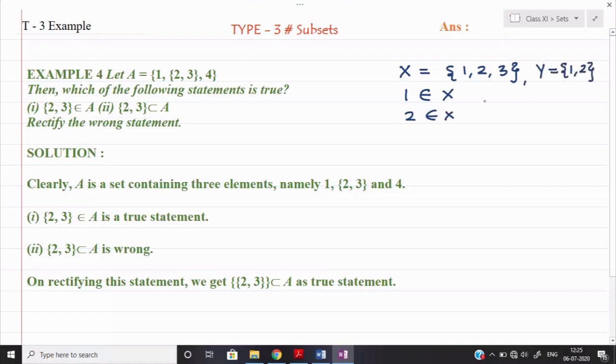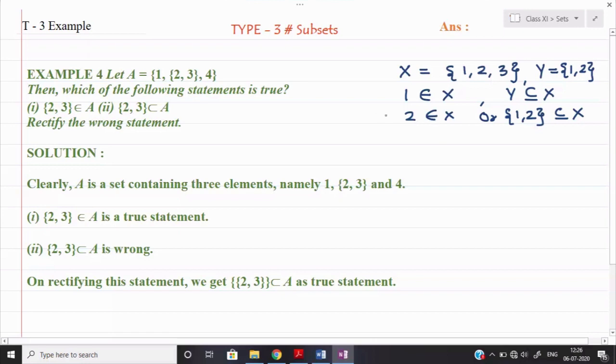So I can say here Y will be a subset of X. Okay, or if I write down the elements of Y in the curly bracket, 1 comma 2 will be a subset of set X. That means whenever I want to create a relation between two sets, then if I am writing the elements over here, these elements I will enclose with curly brackets, and if I am writing only elements, then I will write down the symbol of belongs to.